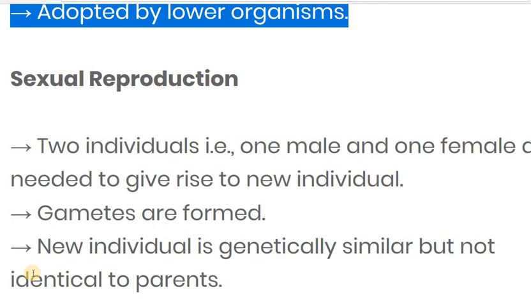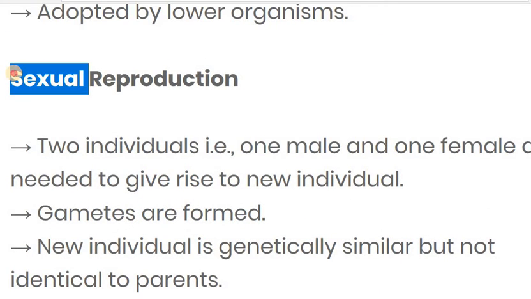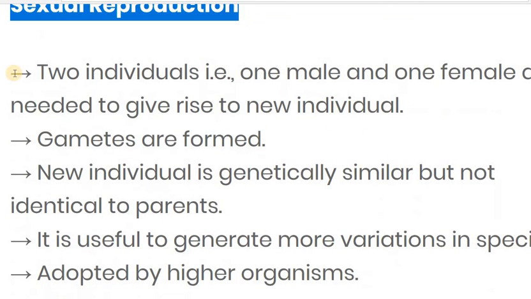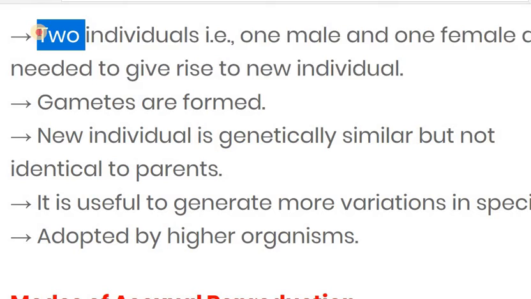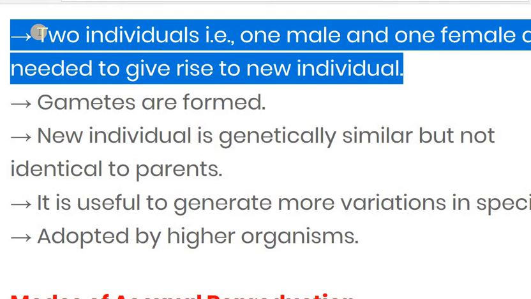Now the next type of reproduction is sexual reproduction. In sexual reproduction, two individuals take part in the reproduction, one a male and the other a female.